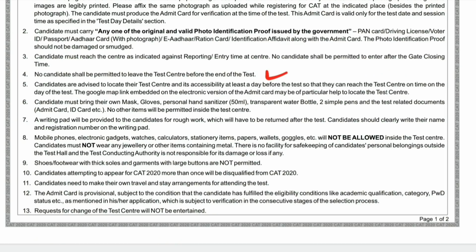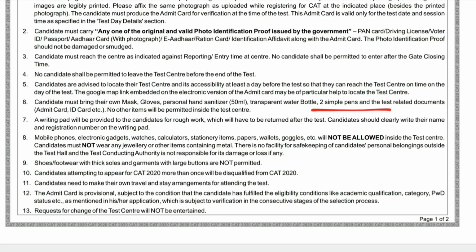Next instruction, all the candidates are not allowed to go out of the center before the exam, which is common everywhere. Candidates are advised to locate the center. यार ये एक बार करके जाओ यार. In Mumbai for example, Thakur College, Thakur Village and Thakur College, there are two Thakur complexes, two colleges which are 2 kilometers apart. Both have the same name and both are CAT centers. So check out which center you are in. Google Map पे देख के जाओ. Are you in the east or west of the highway? Alright.